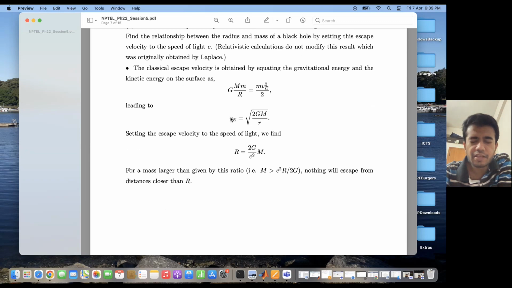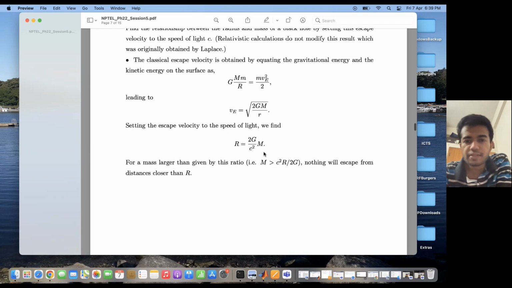So if I set v_E equal to c, then I obtain r is equal to 2G by c squared into M. So this is the radius of a black hole in some sense, because I am setting the escape velocity to the speed of light. As you can see, the radius of the black hole is linearly dependent on the mass of the black hole.